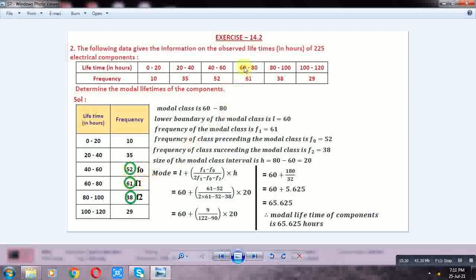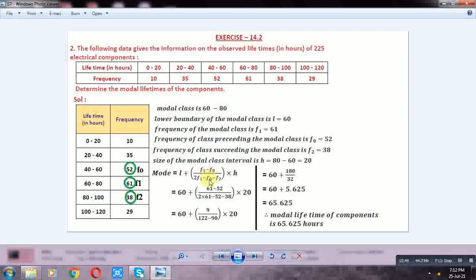F2 is equal to 38. Lower boundary of modal class L is equal to 60. H is equal to 60 minus 40, 20. Okay. Mode is equal to how much? Mode is equal to the formula L plus (F1 minus F0) by (2F1 minus F0 minus F2) into H.